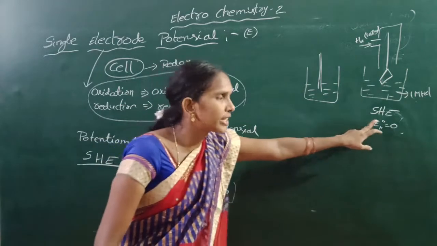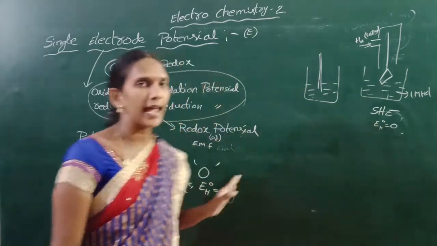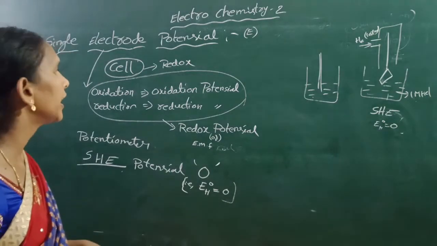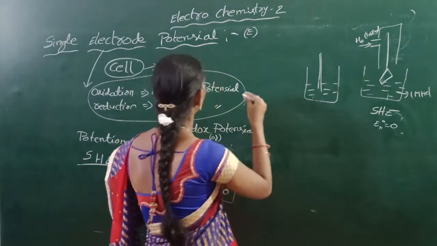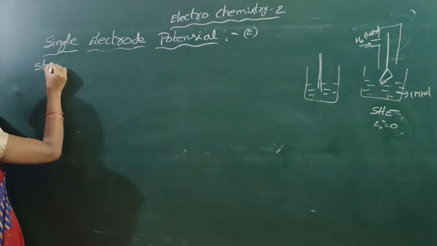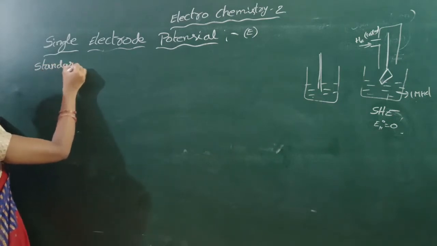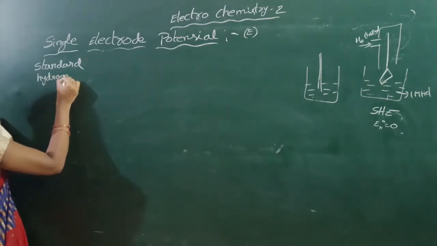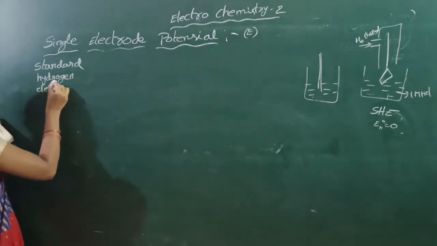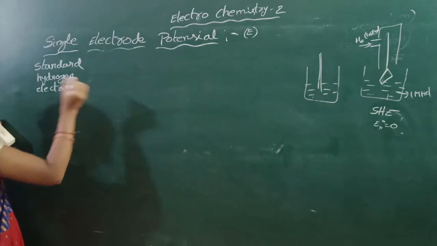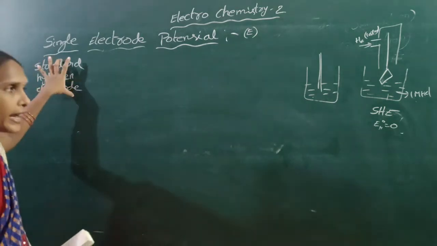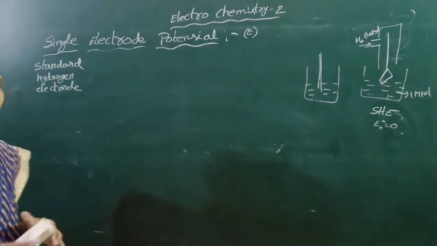The standard hydrogen electrode is written as SHE.